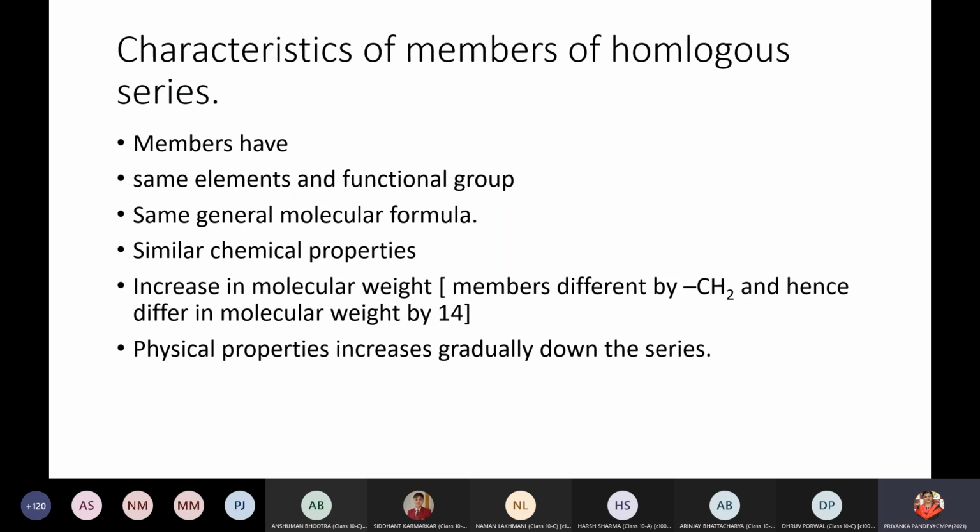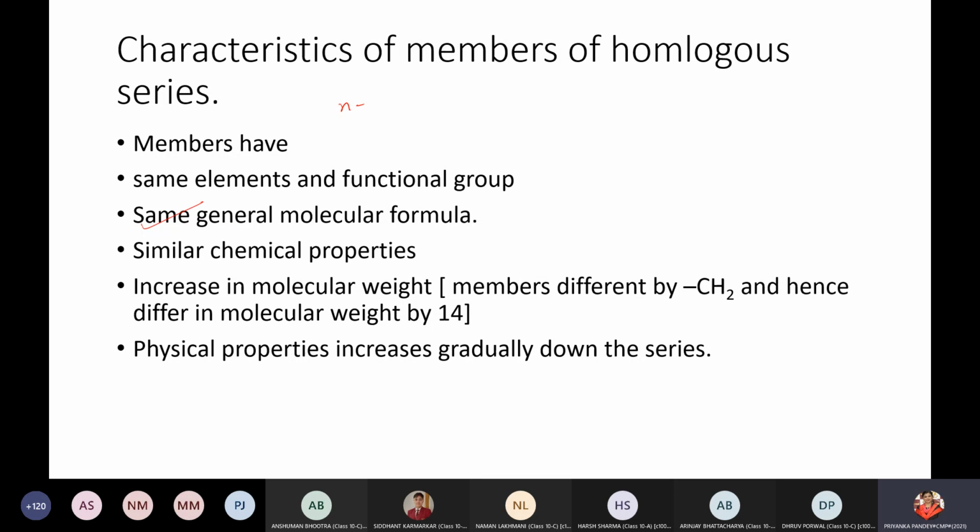Now, what are the characteristics of homologous series? This can be asked as a 2-mark or 1-mark filler question, children, because there are so many other important questions that can be asked. These things are just to make you understand that members always have the same elements, and the functional group also remains the same, whether it is carbon to carbon single bond, double bond, triple bond, or alcohols, or carboxylic acids. Their general formula remains the same. By changing the number of carbon atoms, or changing the number of n, we can have n number of compounds